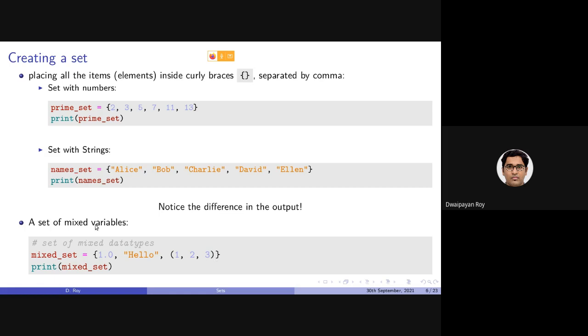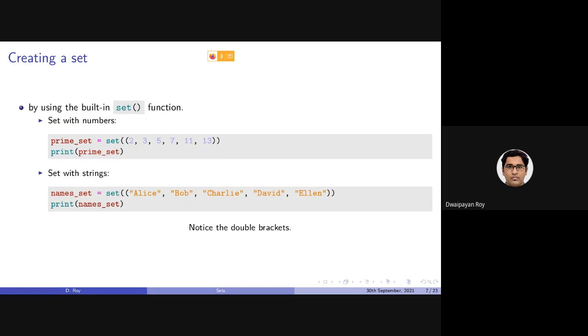Note that although mixed data types are allowed inside a set, the items should be of immutable data types. That is, these individual items should not be a set or a dictionary or a list. But this is called a tuple. We will be discussing that in the next class.